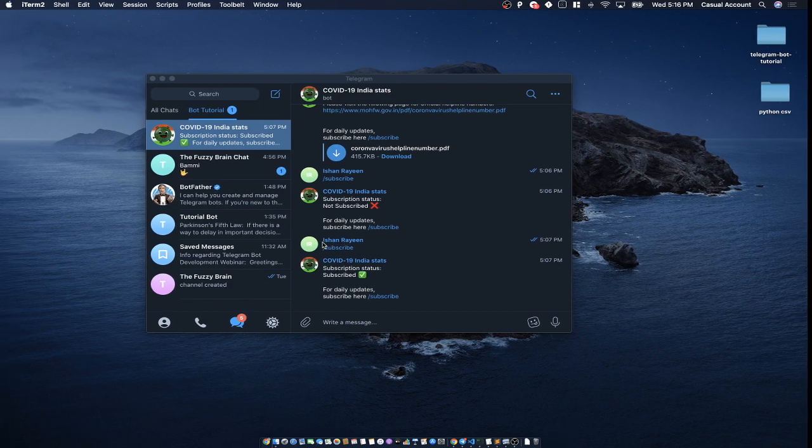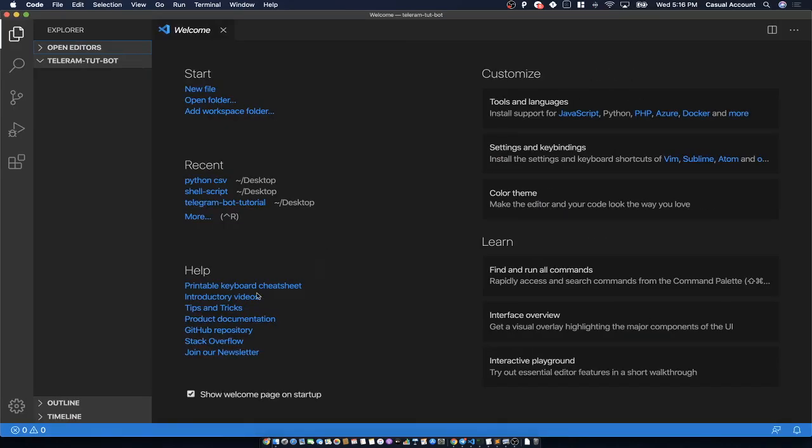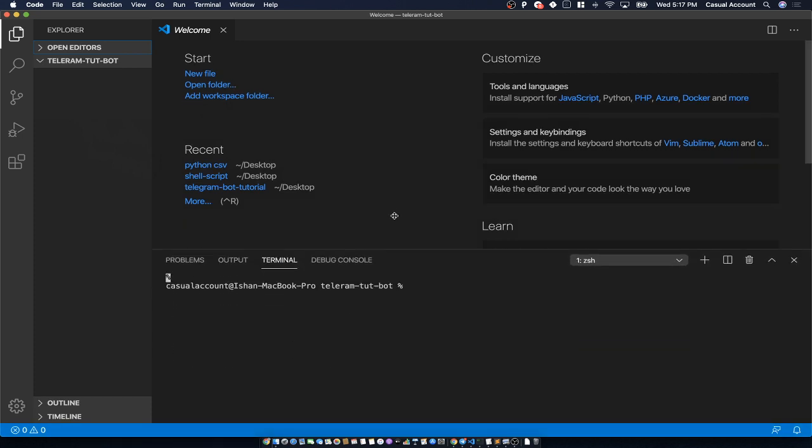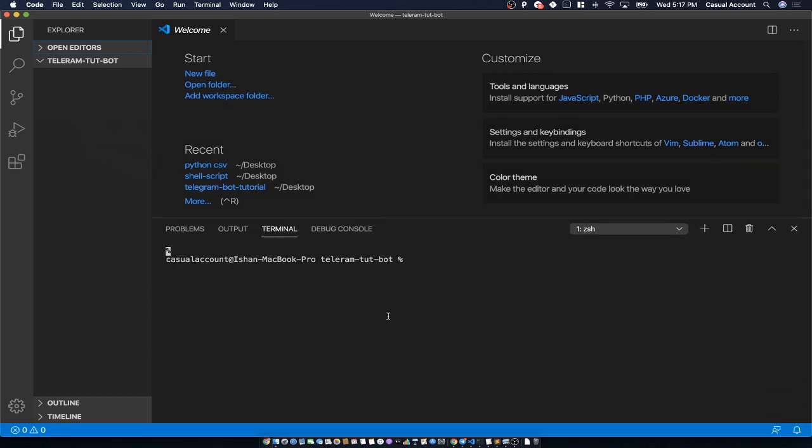So let's go to Visual Studio Code. Now you can see this is that particular folder which we have created in the starting. Okay. Now what I will do, I will drag from bottom. You can see my arrow has changed. I will drag from bottom and the terminal will pop up. See, the terminal is now over here.